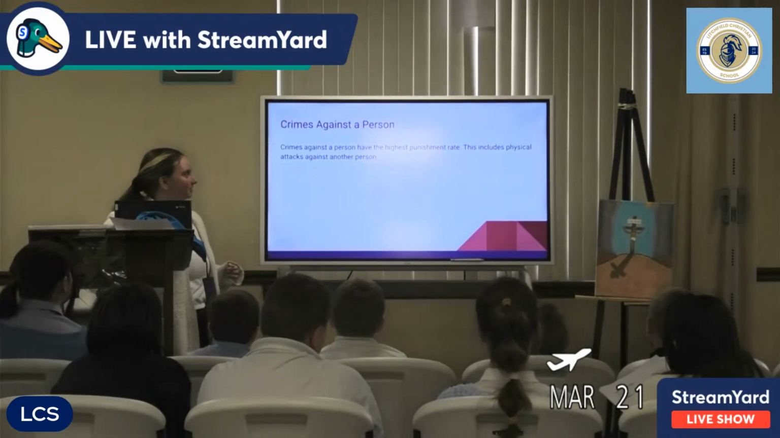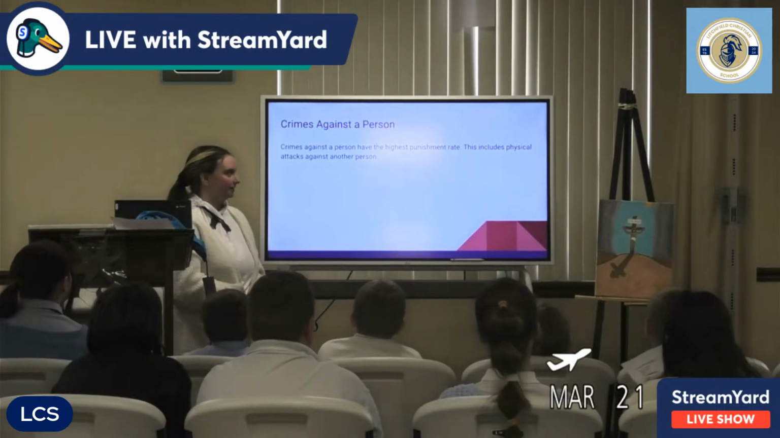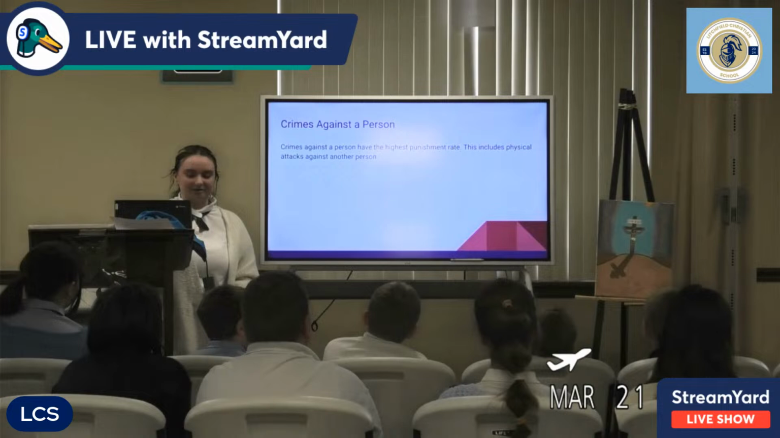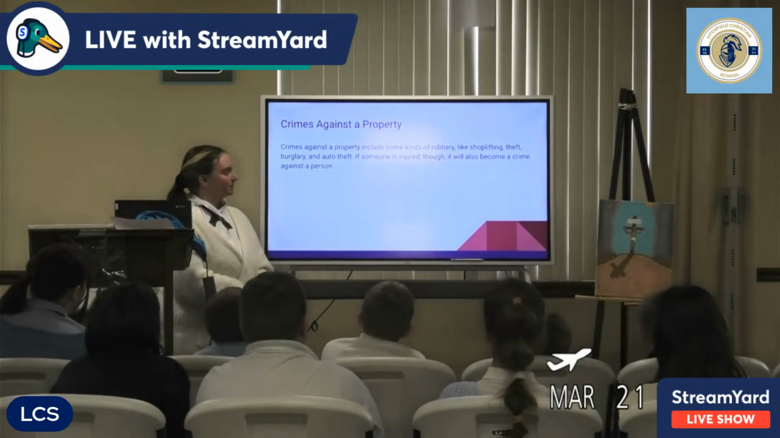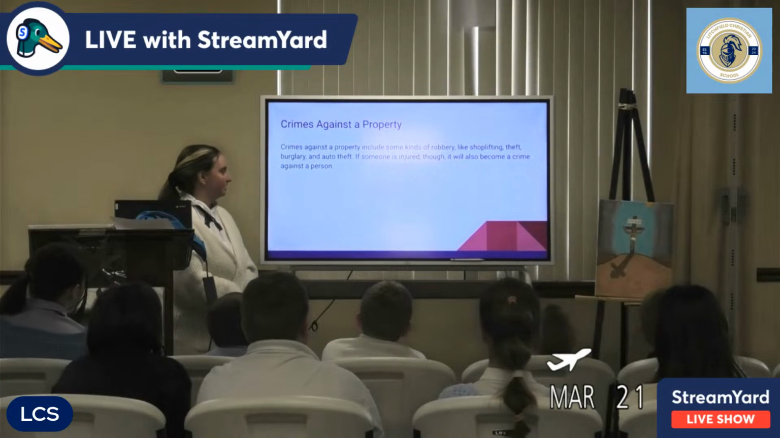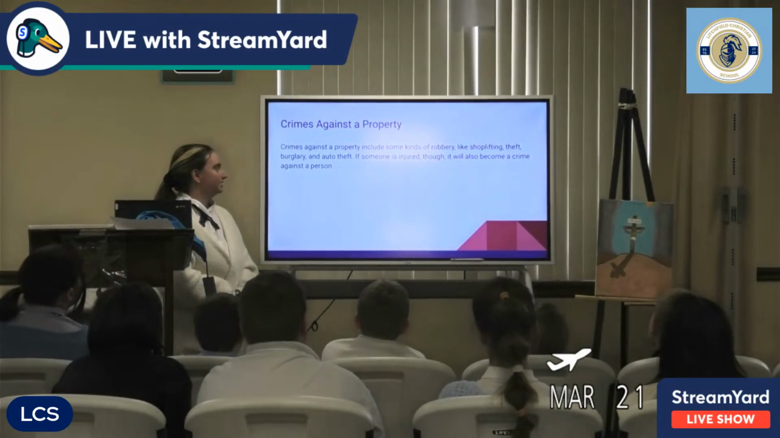So crimes against a person, they're the crime that has the highest punishment rate. This includes physical attack against another person. There's crimes against the property, which includes some kinds of robbery, like shoplifting, theft, burglary, and auto theft. If someone is injured, though, it will also become a crime against a person.